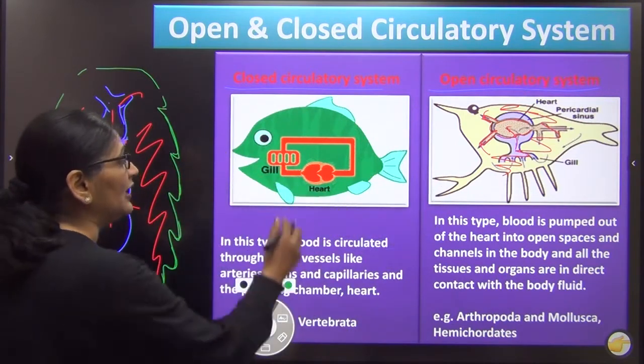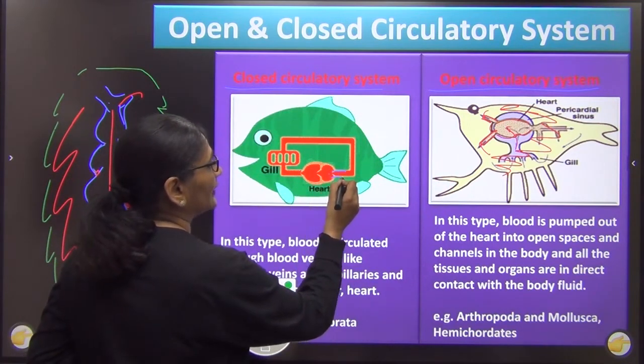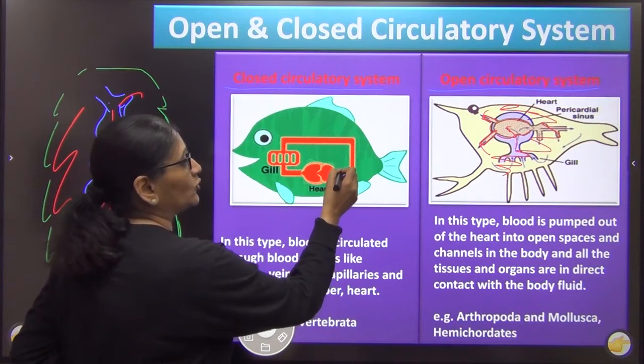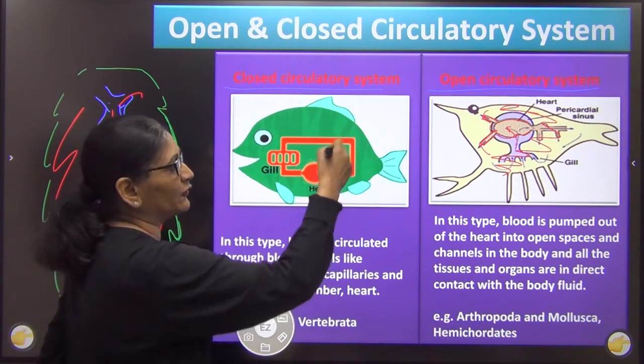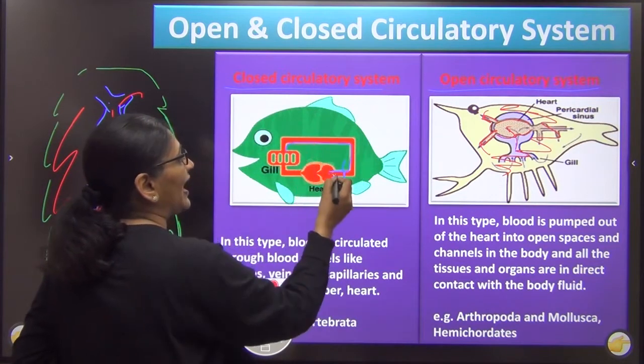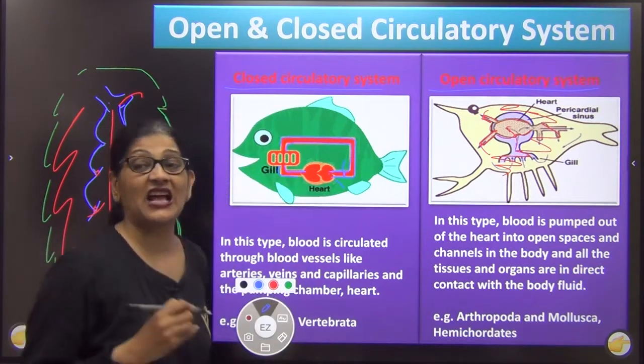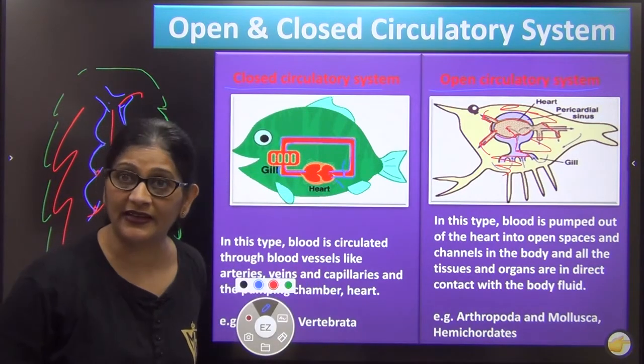Now look here. What is here? The blood goes into the heart, and from the heart this vessel is not broken. It is not broken so that the blood would flow across the entire body. Rather, this vessel is closed, and blood flows only through these closed vessels called arteries, veins and capillaries.